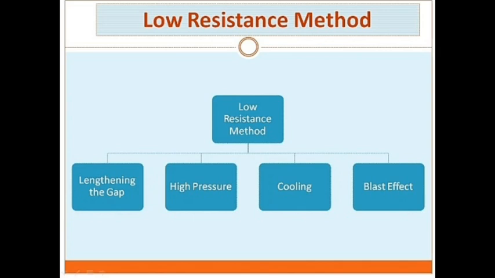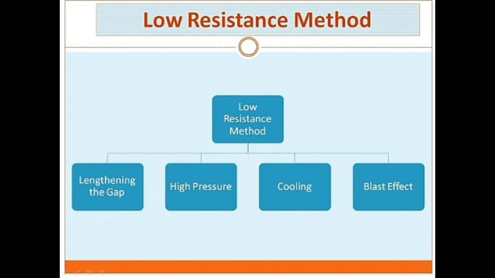First, lengthening the gap. The dielectric strength of the medium is proportional to the length of the gap between contacts. Therefore, by opening the contacts rapidly, high dielectric strength of the medium can be achieved.